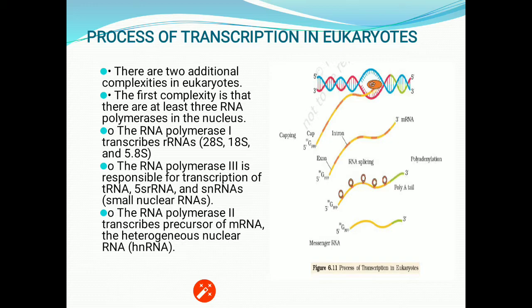Now focus on the messenger RNA which is getting formed. 5' towards 3' will be the polarity, because the parent template is from 3' to 5'. Now here you are able to see the yellow part and the orange part. The yellow part of the messenger RNA is showing the exons, that is the coding sequence, and the orange part is showing the non-coding sequence, that is introns.